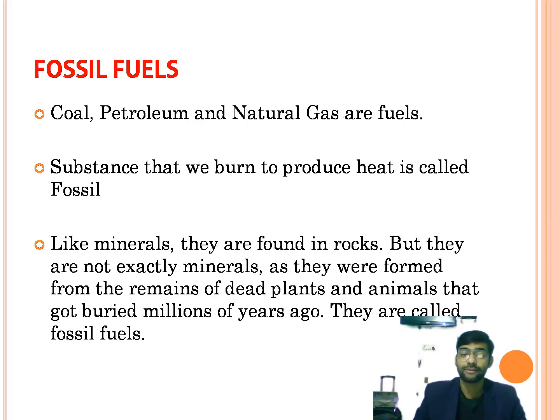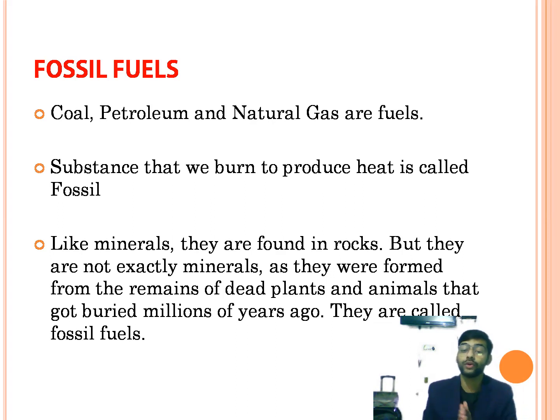The third category is fossil fuels. Coal, petroleum, and natural gas are fuels. Substances that we burn to produce heat are known as fuels. Like minerals, they are found in rocks, but they are not exactly minerals, as they were formed from the remains of dead plants and animals that got buried millions of years ago.